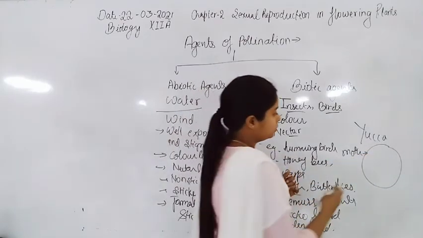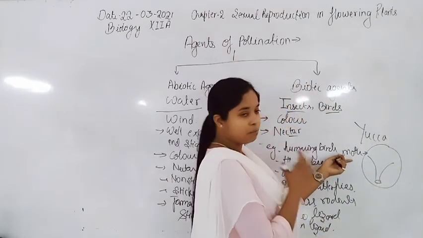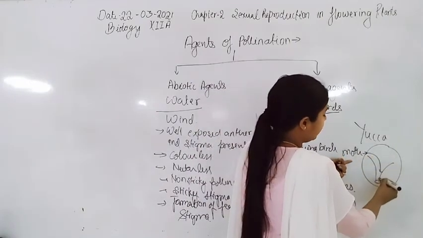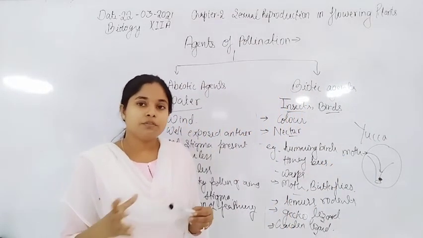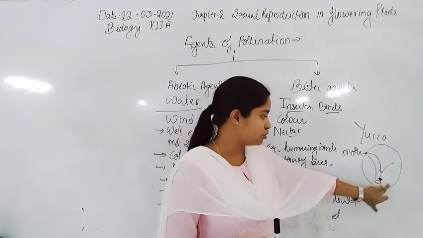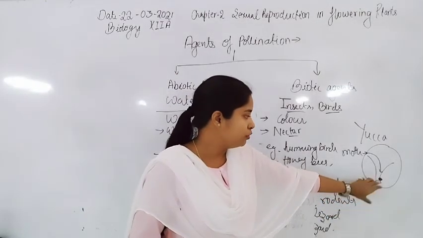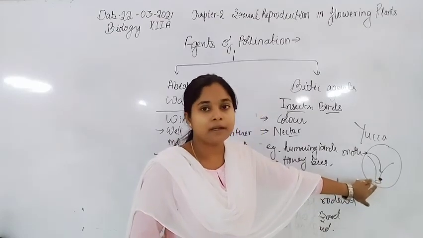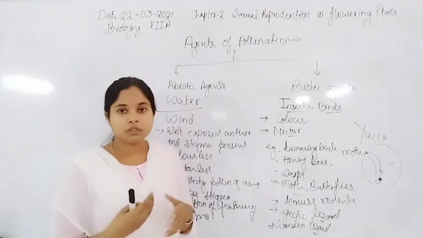During this process they lay eggs inside the ovary, and after fertilization, when the ovule develops, the egg hatches along with it. The larvae come out from the egg and feed on the ovules of the yucca plant.